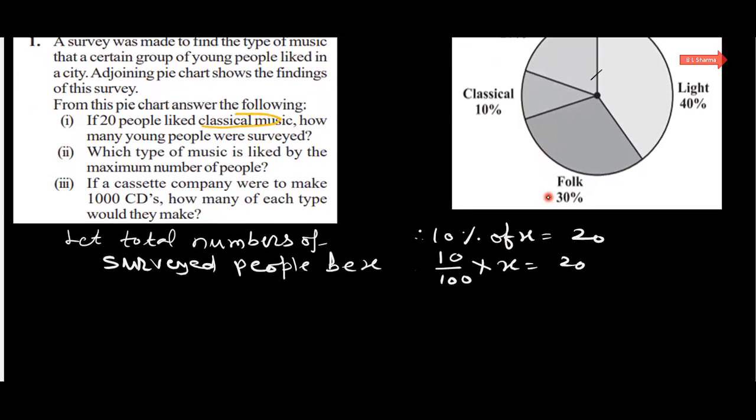Now we have to calculate for x. This 0 and 0 cancel. x is 20 into 10, that is 200. Therefore, the answer of the first part of this question is 200. Total ये जो 200 people हैं उनका सर्वे हुआ था. So the answer of the first part is 200.